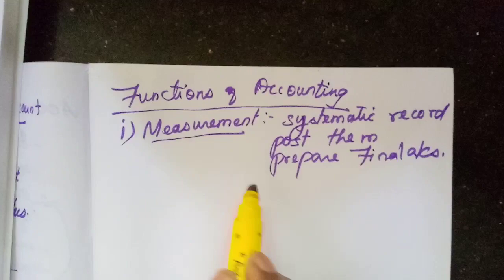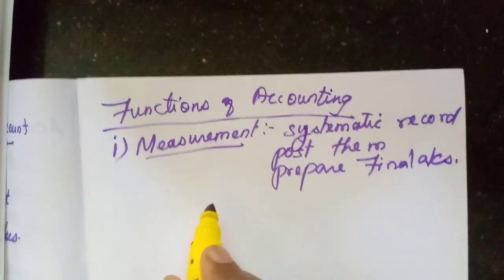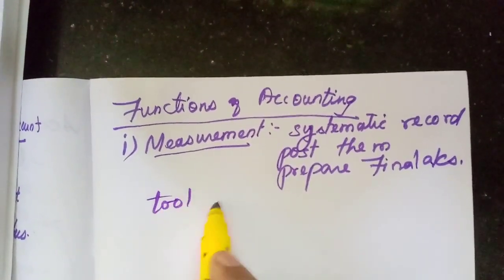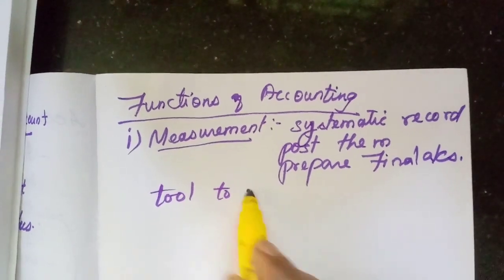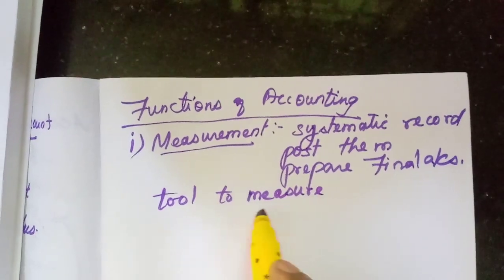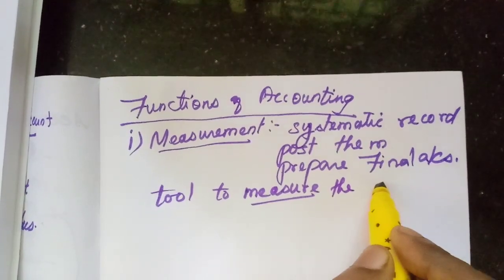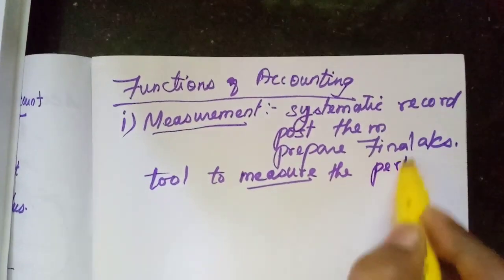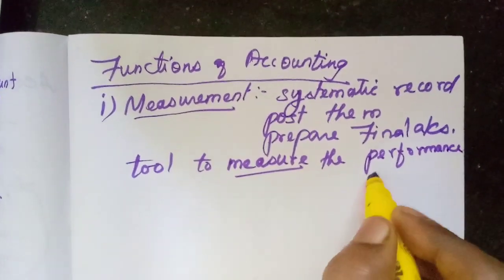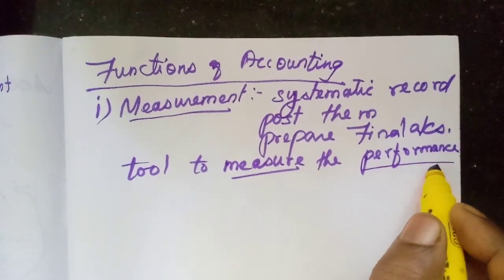This accounting helps us, acting as a tool to measure the performance of the business enterprise. Performance means whether it is running in a profitable manner. So, it is helpful to measure the performance of the business enterprise.